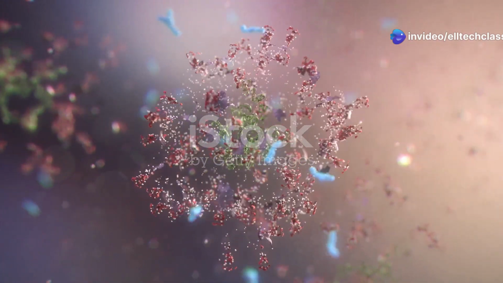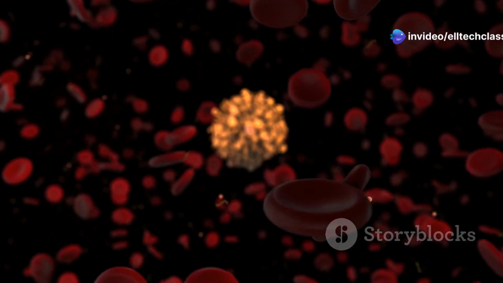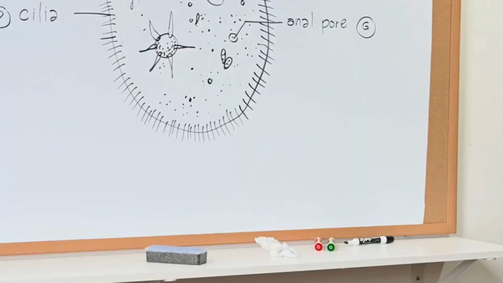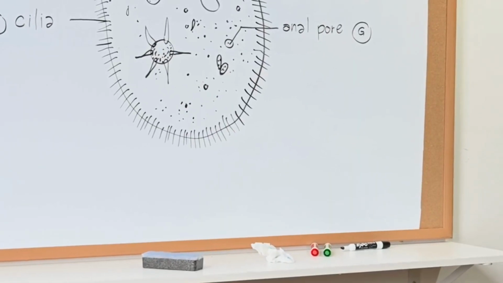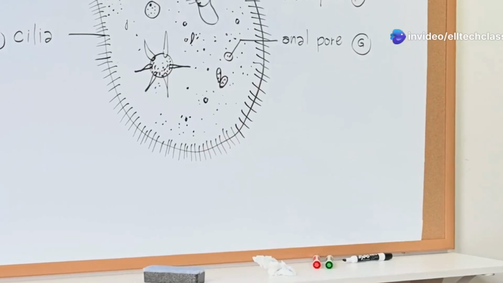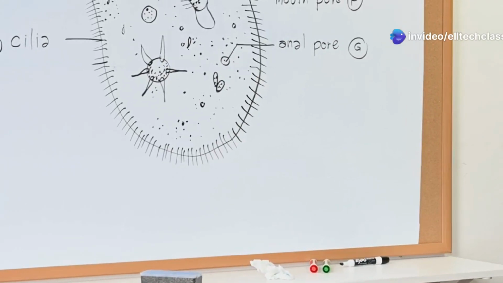Okay, quick recap before we wrap up. Cells are the building blocks of life. Prokaryotic cells are simple, eukaryotic cells are complex. All cells have a membrane, DNA, ribosomes, cytoplasm, and a cytoskeleton. Plant cells have chloroplasts, a cell wall, and a big vacuole.